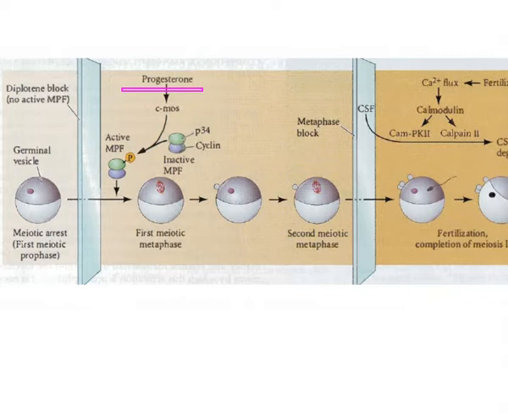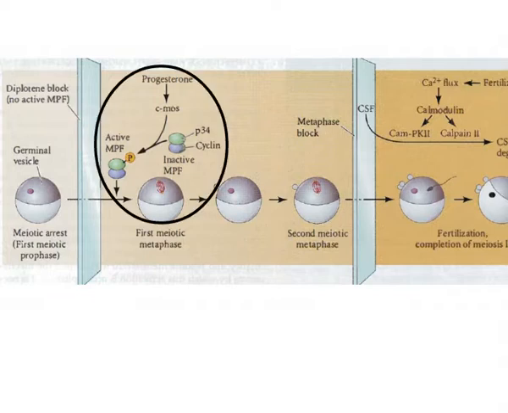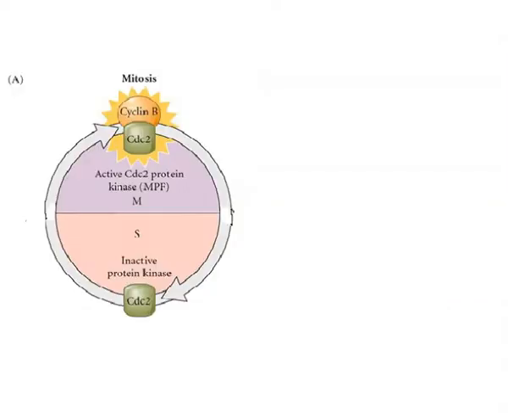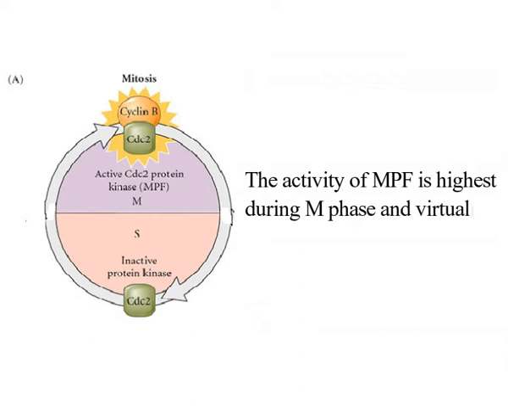The progesterone enables the egg to break down its dormancy and enter the meiosis by converting pre-MPF complex into the active mitosis promoting factor. The MPF shows cyclical activity, which in turn controls the biphasic cell cycle of blastomeres. The biphasic cell cycle means the cell cycle involving only two phases, that is the mitosis phase and the synthetic or S phase. The activity of MPF is highest during M phase and virtually undetectable during the S phase.